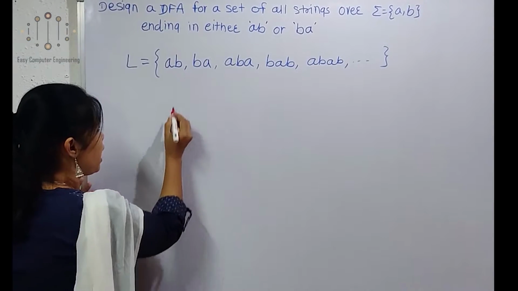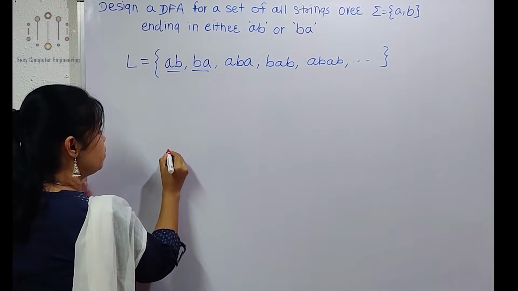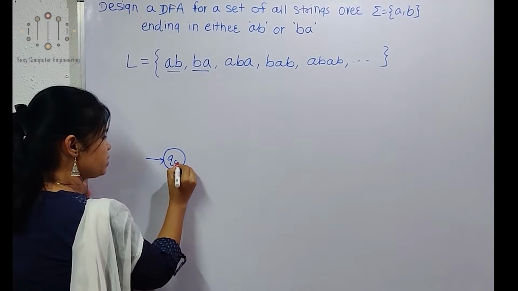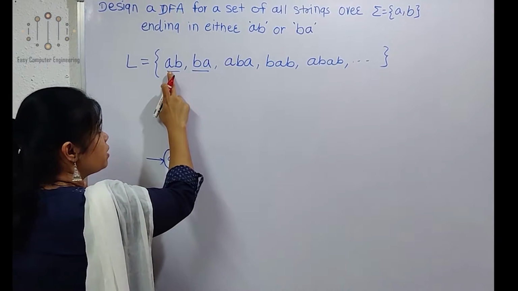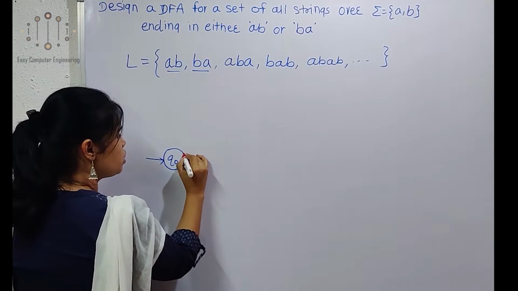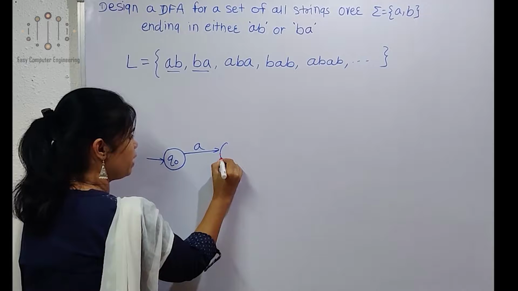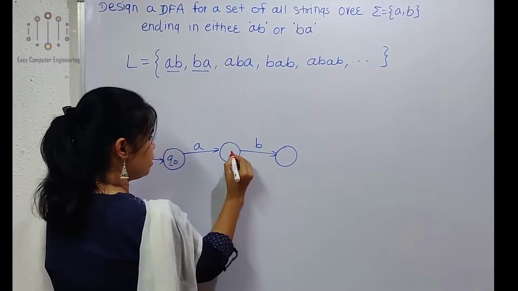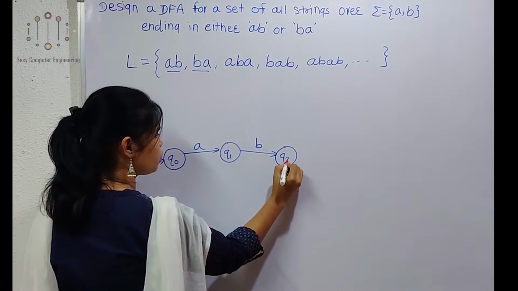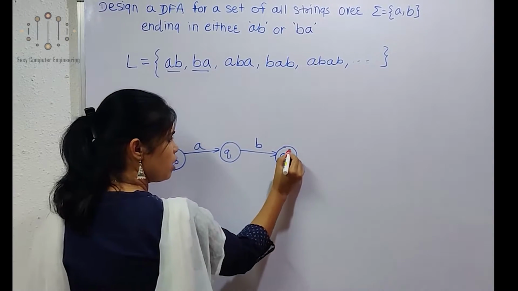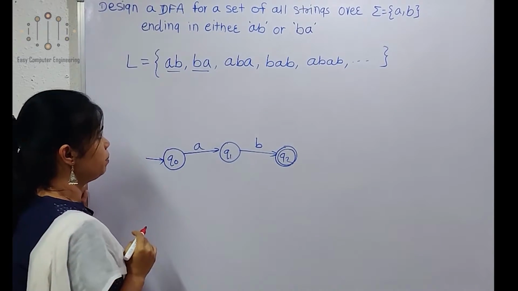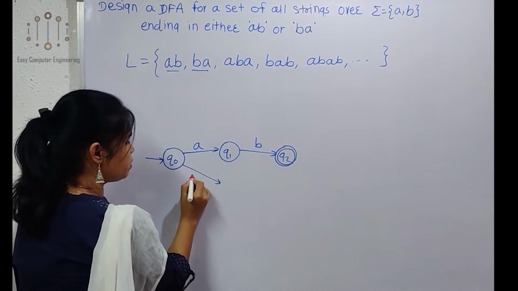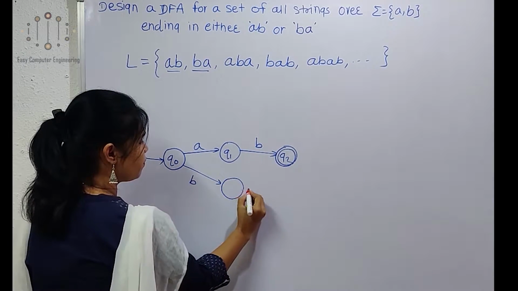So, as per our minimum string, we will take one initial state. This is my initial state Q0. Ends with AB, so we'll take Q1 and Q2, and this Q2 will be a final state, ends with AB. Now this one ends with BA.